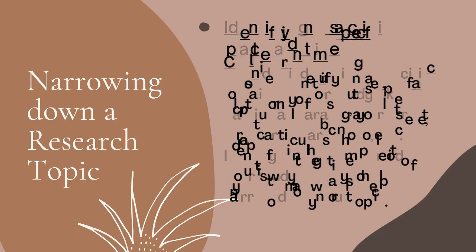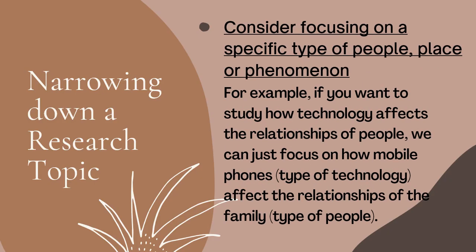You may also consider focusing on a specific type of people, place, or phenomenon. So for example, when you say technology, technology is too broad. You know, there are a lot of technologies already here. So you may focus on just, for example, mobile phones. Okay, and if you want to study the impact of technology to people or to the relationships of people, when we say relationships of people, it's also too broad, it's also too general.